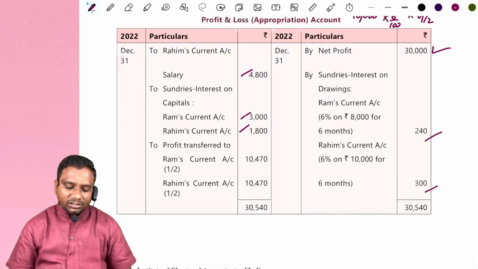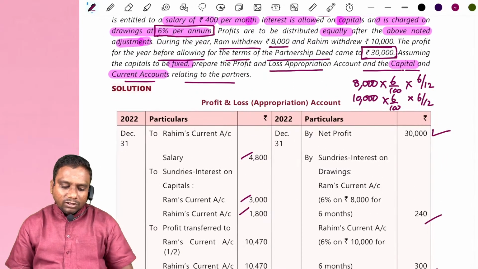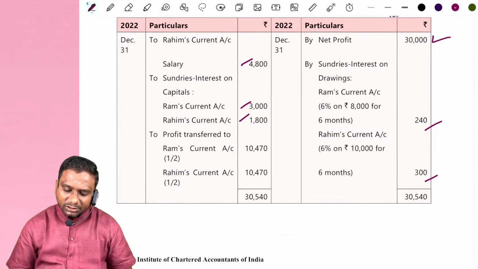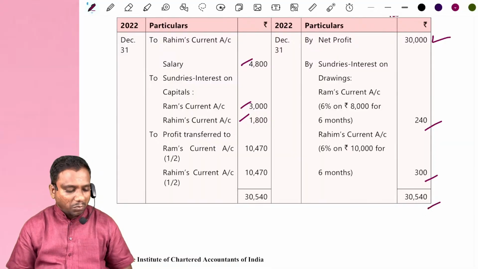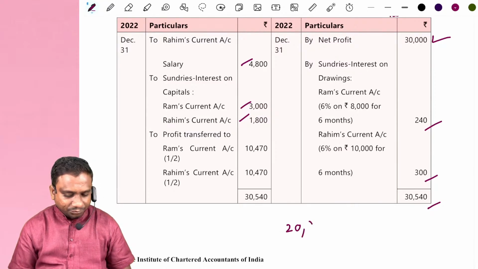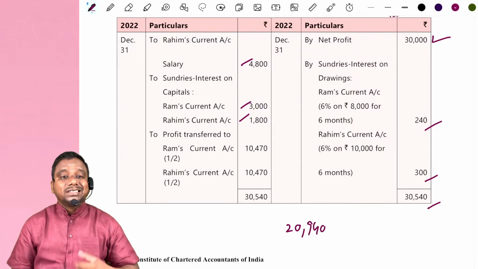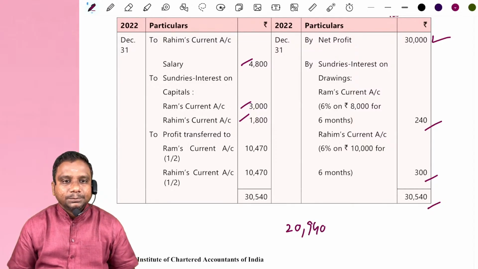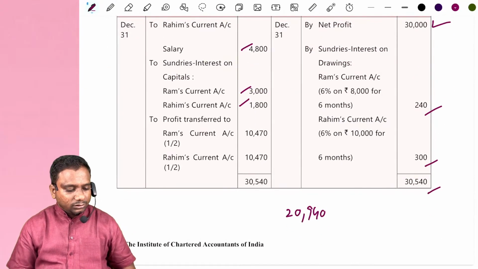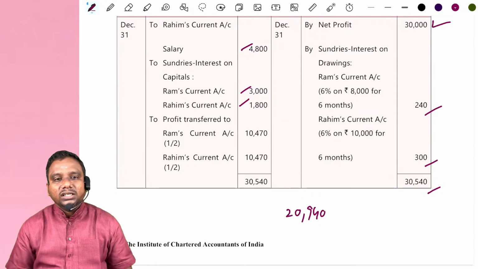This is an important calculation. We have done all the adjustments. Now look at balancing the account: 30,000 plus 540 is 30,540, minus the debit side 4,800 plus 3,000 plus 1,800, which is 9,600. 30,540 minus 9,600 gives 20,940. This becomes the distributable profit among partners. They said the profit sharing ratio is equal, so this 20,940 is distributed equally among each partner.